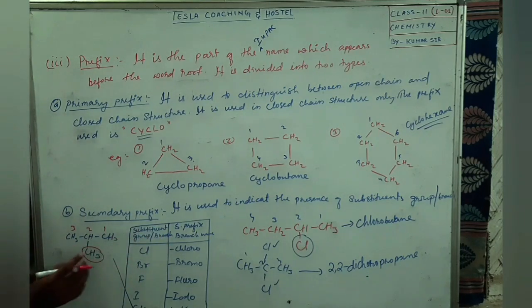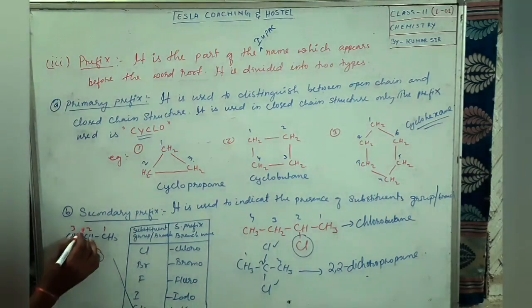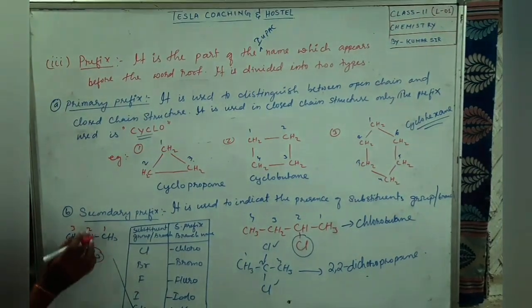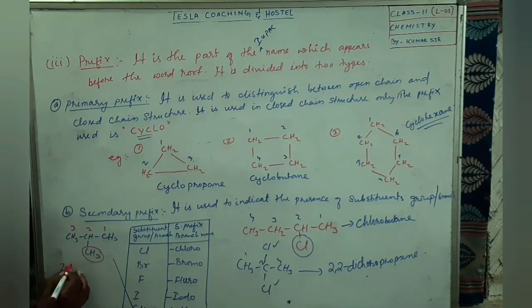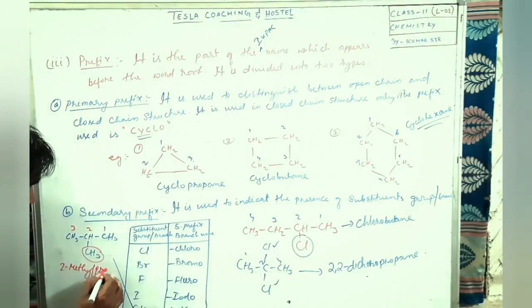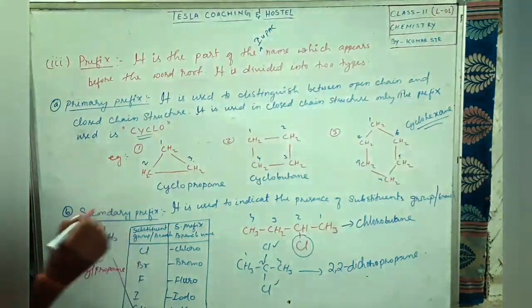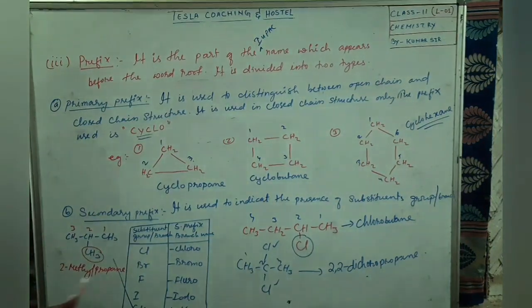How many carbons are there? 1. So we will use methyl. So what is the position of this branch? 2. So right here 2 methyl. And how many carbons are there in the main chain? 3. So right here propane. Okay, dear students.